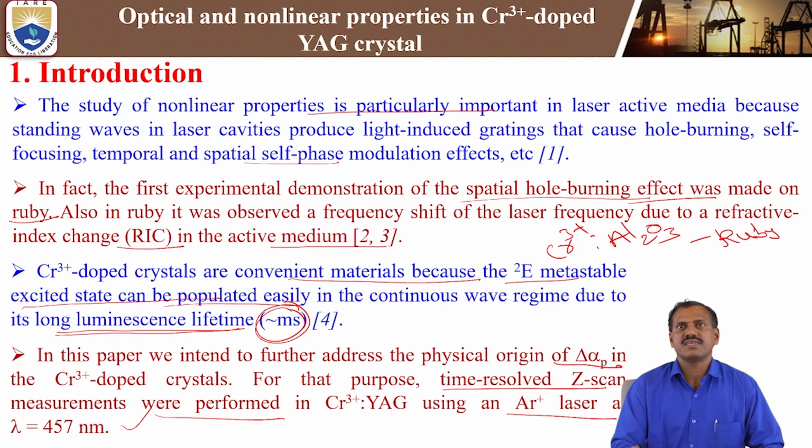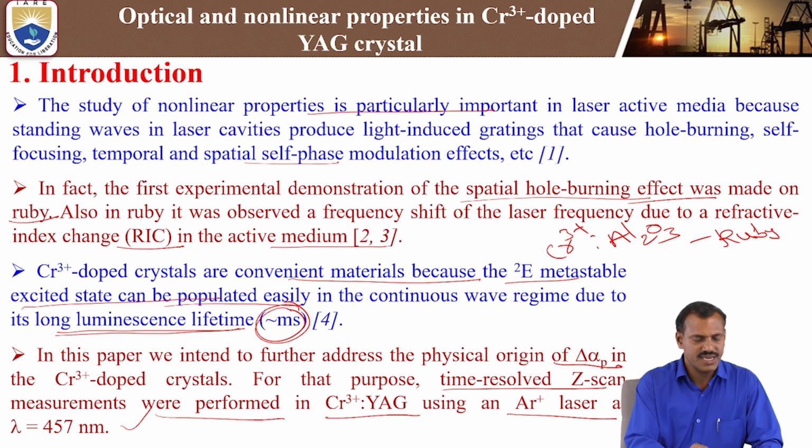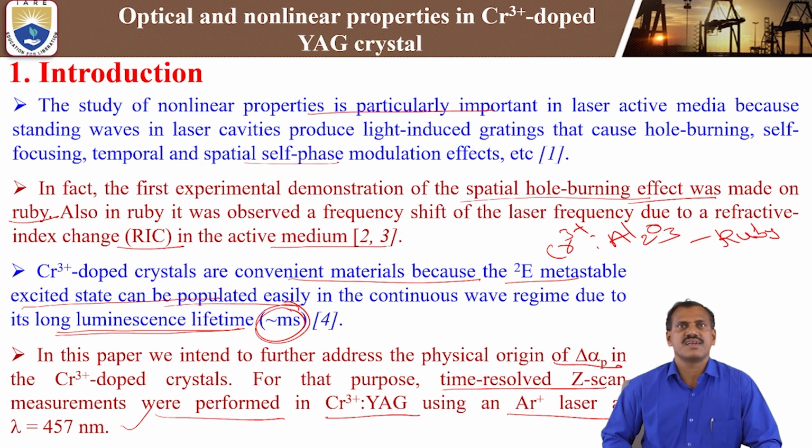For this purpose, time resolved Z-scan measurements were performed in the chromium 3 plus doped YAG crystal using an argon ion laser as the pumping source, with lambda equal to 457 nanometer. So we are pumping with the argon ion laser.